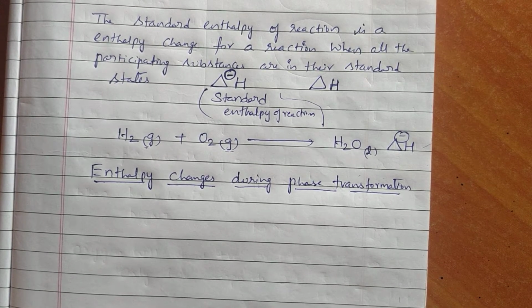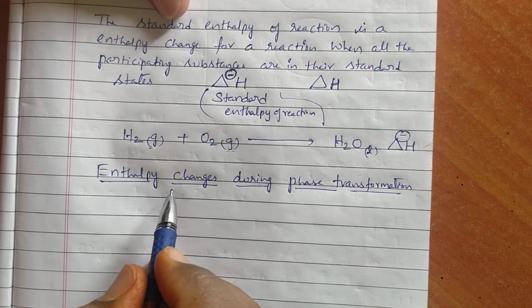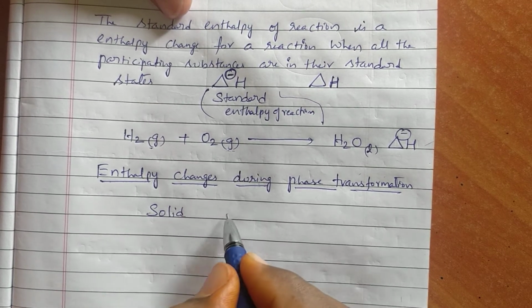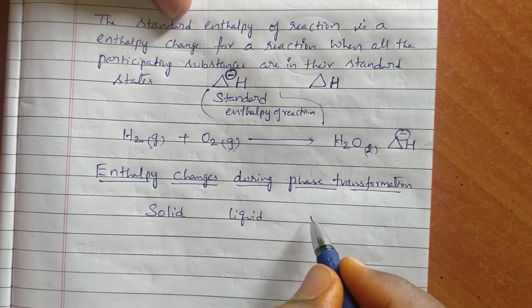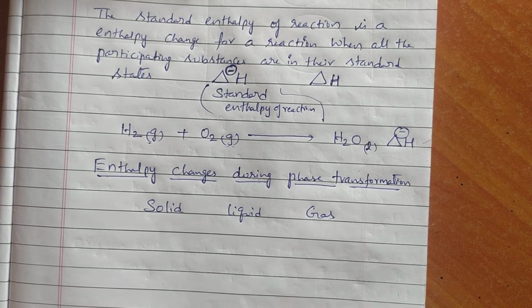Okay, easily we will know. Already this information we know. What are the phases? Means states. There are three states of matter in total: solid, liquid and gas.